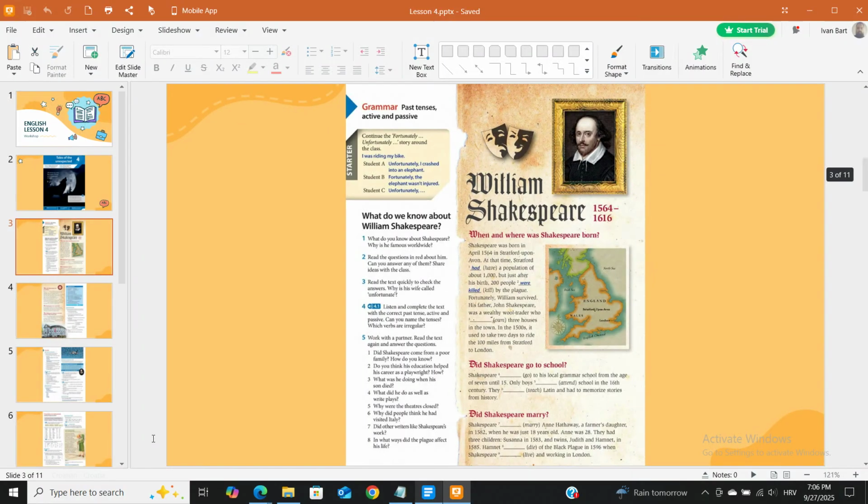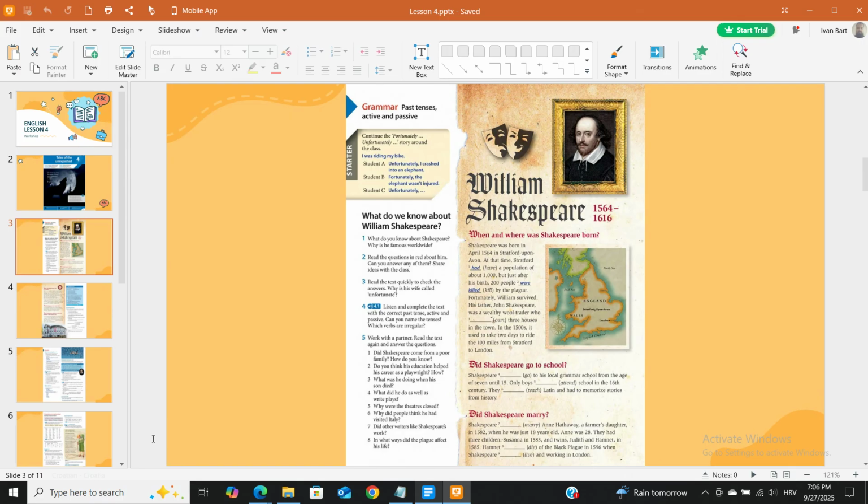Starter. Grammar: past tenses, active and passive. Continue the story with "Fortunately..." and "Unfortunately...". Story around the class. I was riding my bike. Student A: Unfortunately, I crashed into an elephant. Student B: Fortunately, the elephant wasn't injured. Student C: Unfortunately...